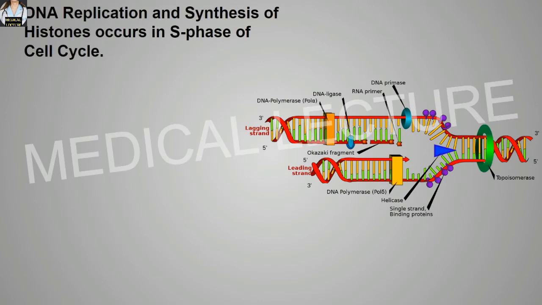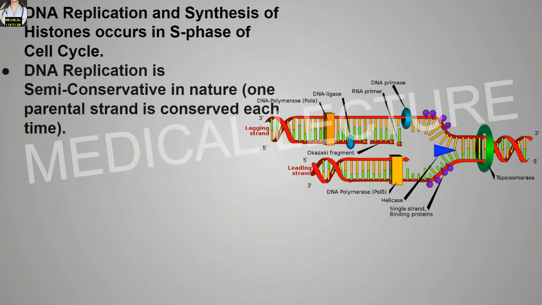DNA replication and synthesis of histones occurs in the S phase of the cell cycle, very important. DNA replication is a semi-conservative process which actually occurs in nature. Over here, one parental strand is conserved each time.